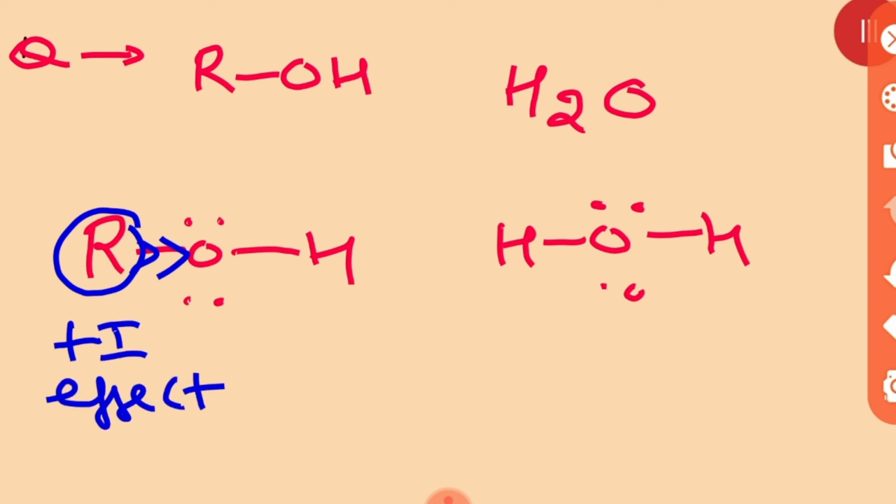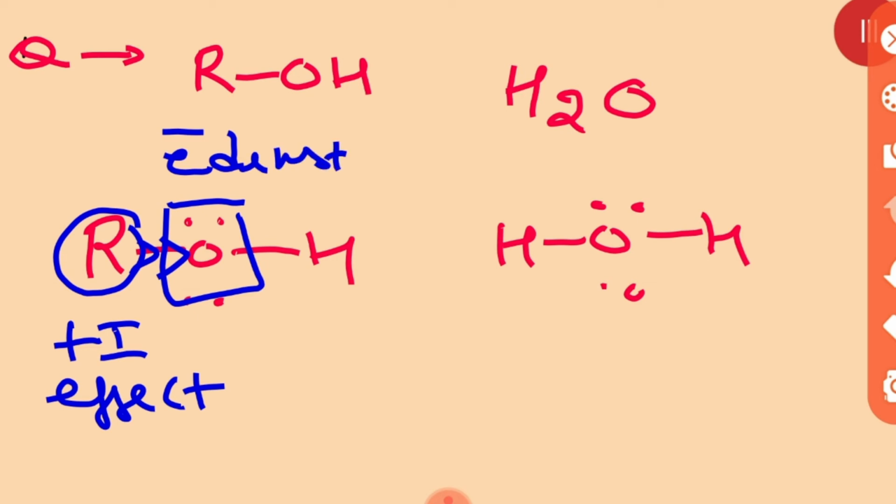Due to that, the electron density on the oxygen atom is going to increase.